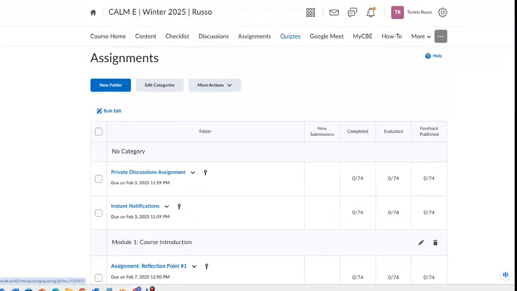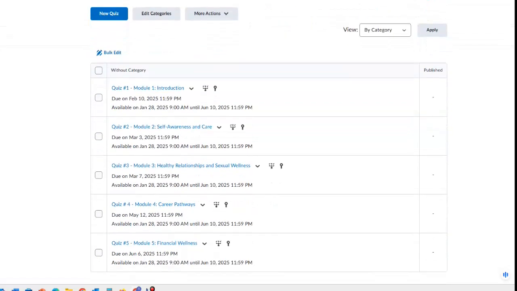Then we've got quizzes. You'll notice that each module has a quiz. In order for these quizzes to appear for you, you must complete all of the assignments within that module. In module 1, there is 1 assignment, Reflection Point 1, and when that is completed, quiz 1 will appear for you in the quizzes folder. These other quizzes won't appear until you've done the assignments in that module.